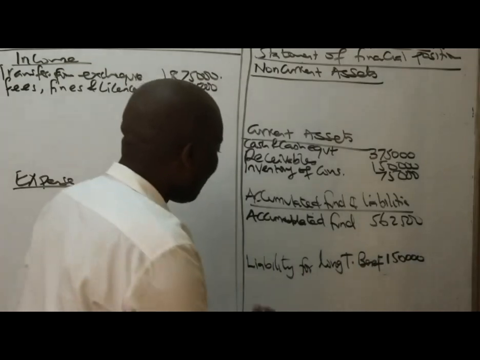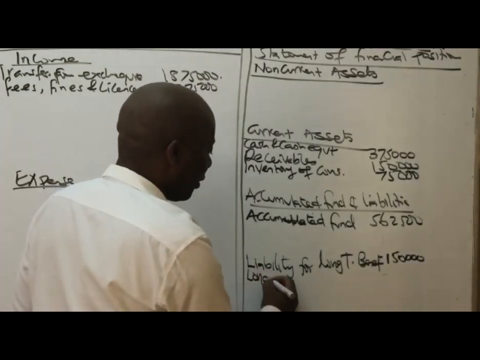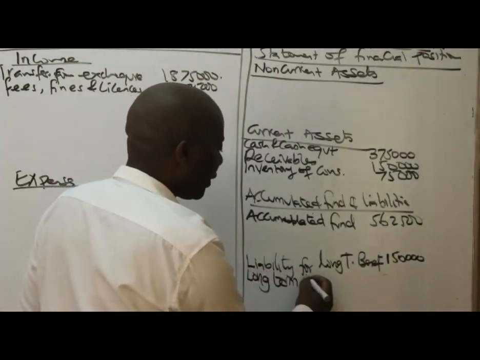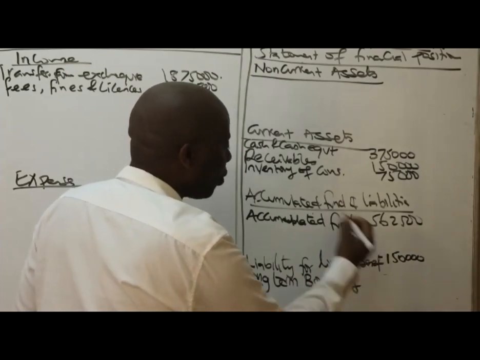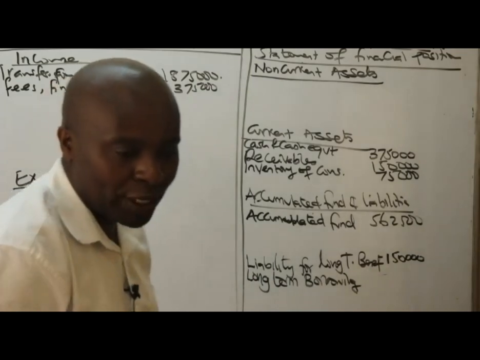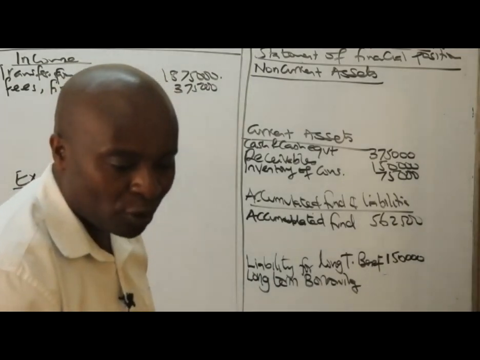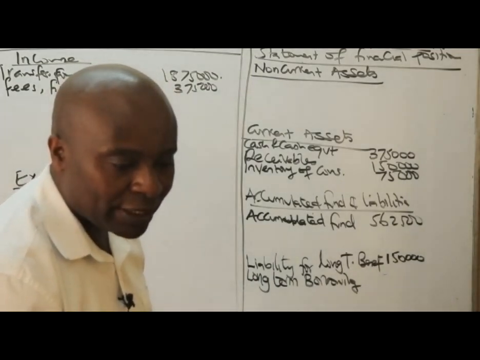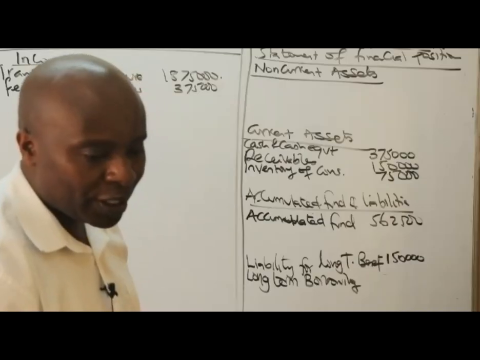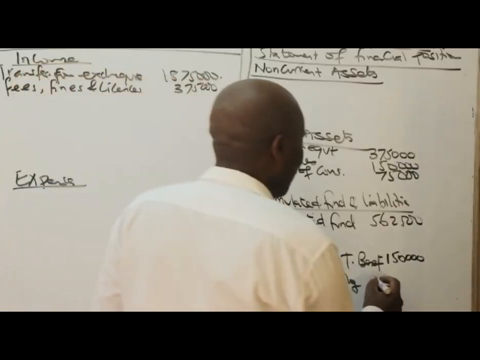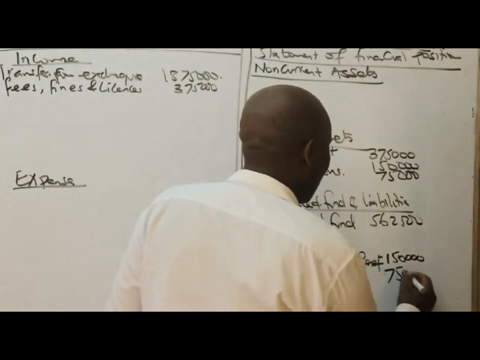Then I can see we have a long-term borrowing there. What do we have here for long-term borrowing? They have given us a figure: 750,000. I hope you're able to see 750,000. Long-term borrowing, we have 750,000.